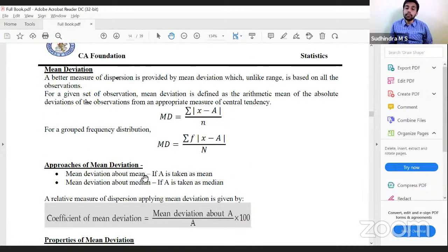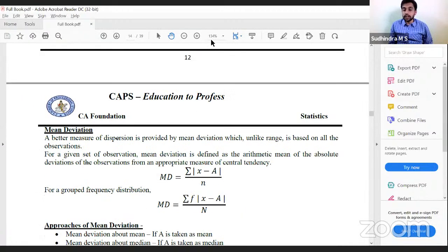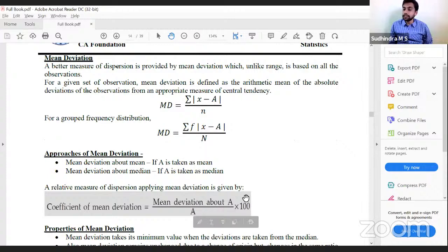These are the approaches: mean deviation about mean, mean deviation about median, and similarly we can also have mean deviation about mode. How do you calculate its relative measure? We know how to calculate its absolute measure. Its relative measure is the coefficient of mean deviation. It is the mean deviation about a divided by a, into 100: for mean, mean deviation of mean divided by mean; for median, mean deviation of median divided by median.